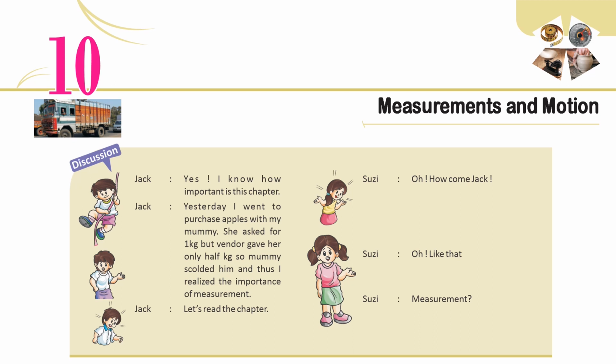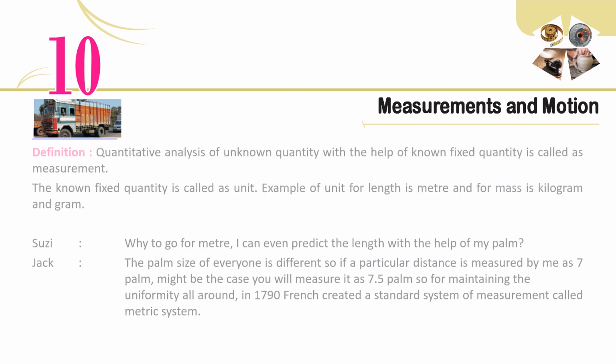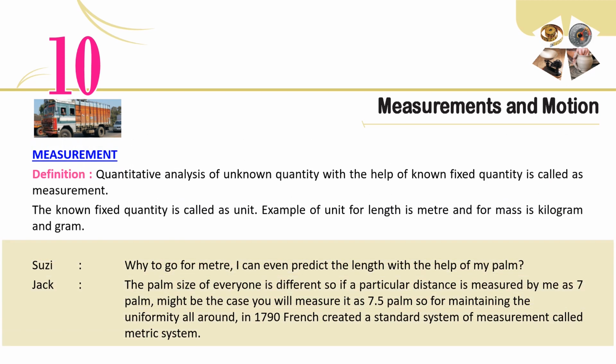Susie: Measurement. Definition: Quantitative analysis of an unknown quantity with the help of a known fixed quantity is called measurement. The known fixed quantity is called a unit. Examples of units are the meter for length and the kilogram and gram for mass.